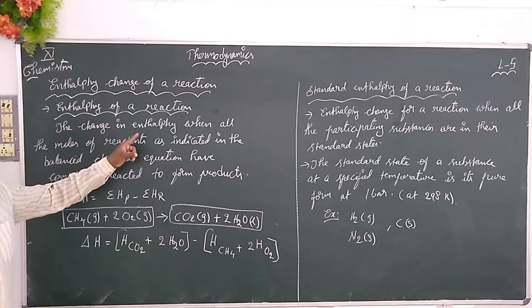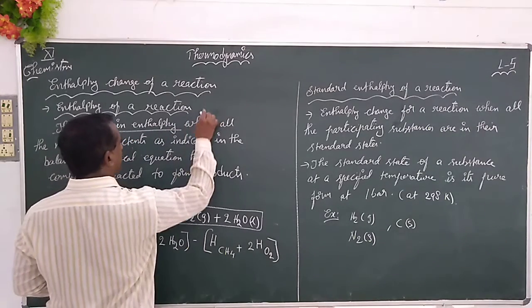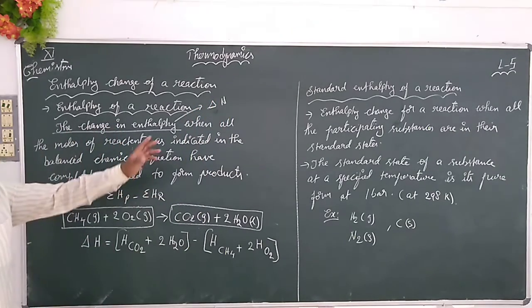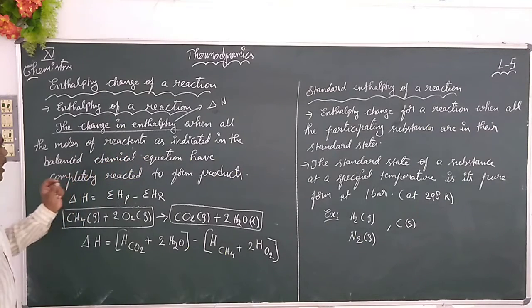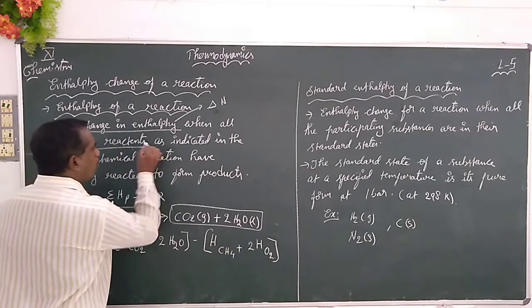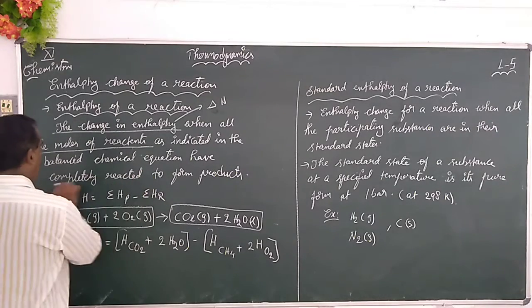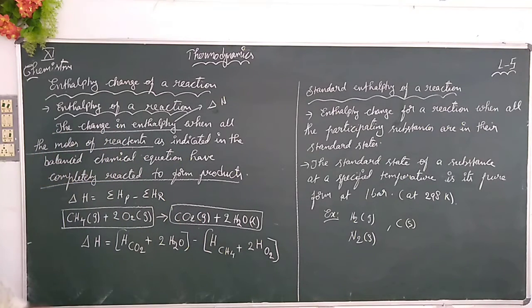The change in enthalpy. How is the change in enthalpy given? The change in enthalpy is generally given as delta H. When all the moles of the reactants as indicated in the balanced reaction have completely reacted to form products, it is called the enthalpy of that reaction.